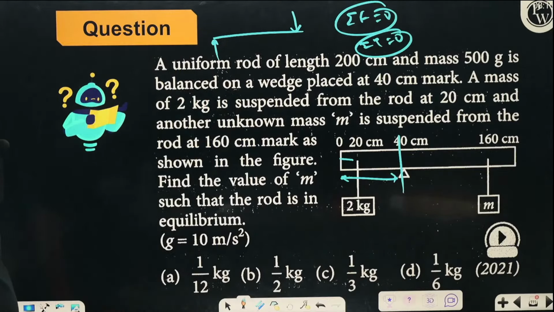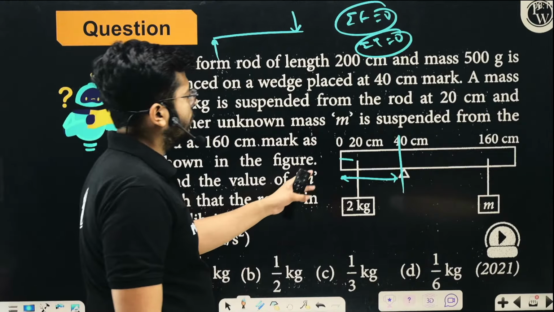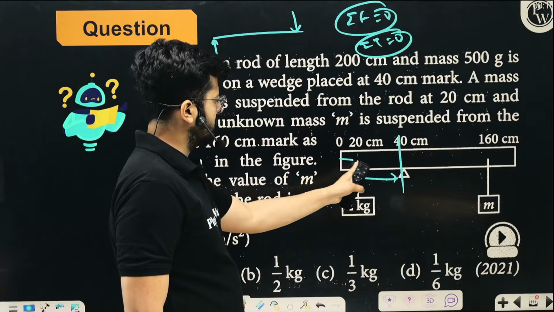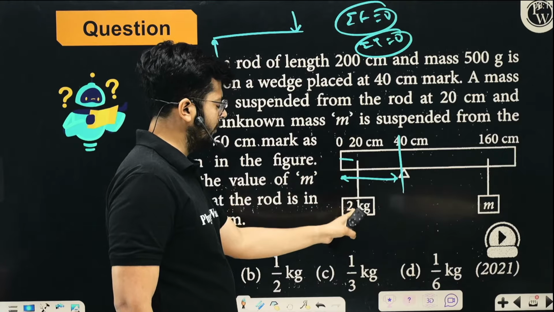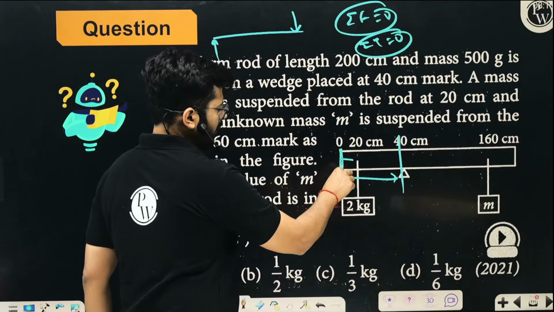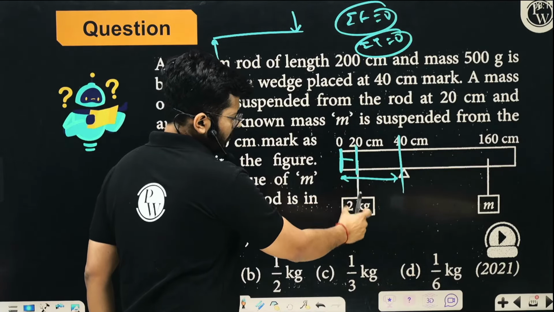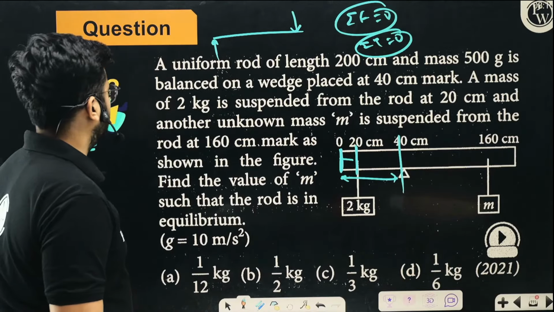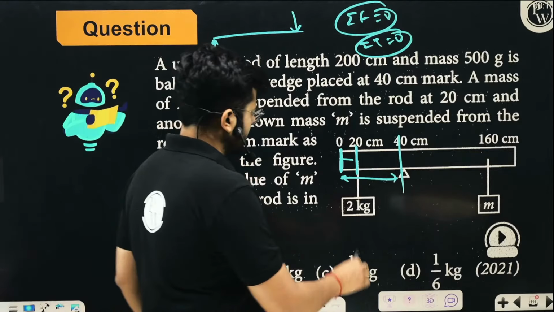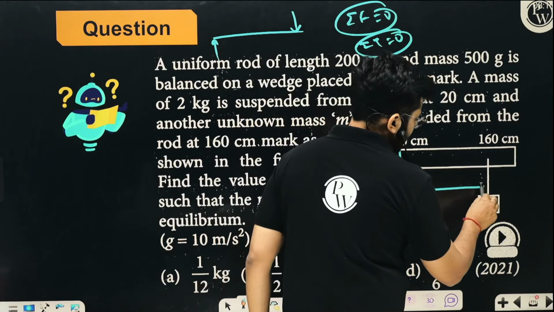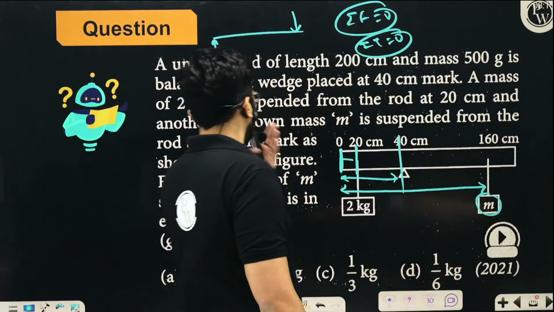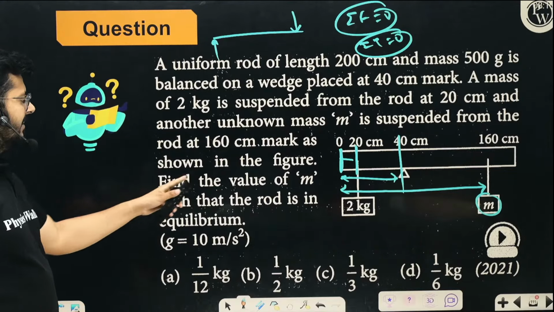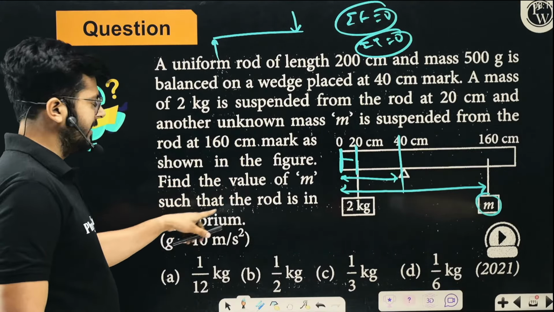A mass of 2 kg is suspended from the rod at the 20 centimeter mark, and another unknown mass small m is suspended from the rod at the 160 centimeter mark. Find the value of m such that the rod is under equilibrium.